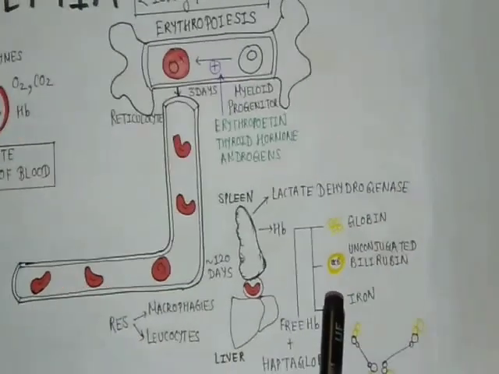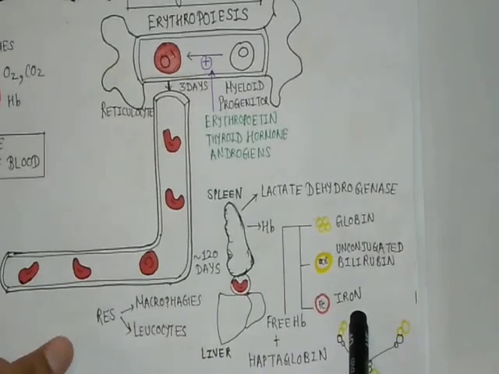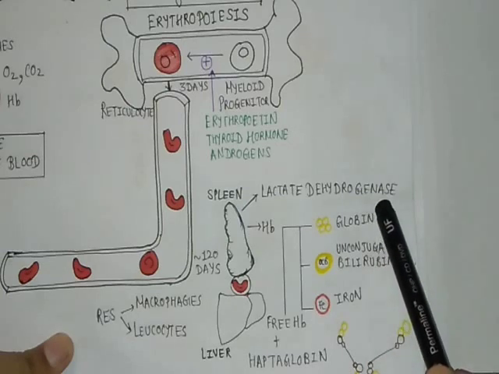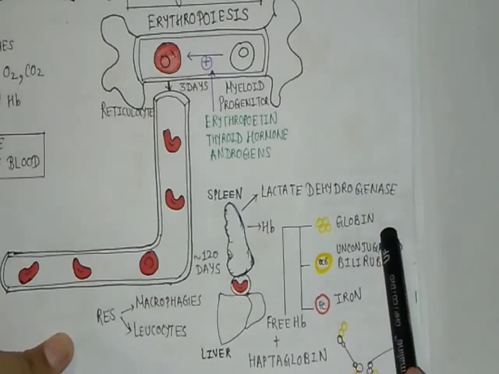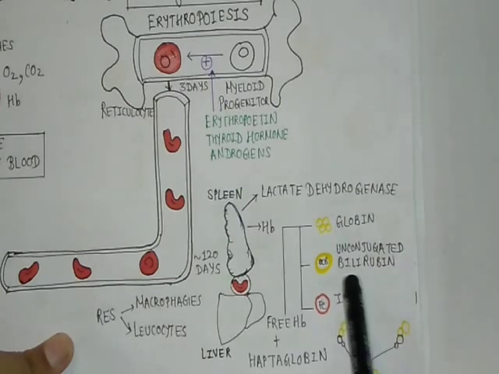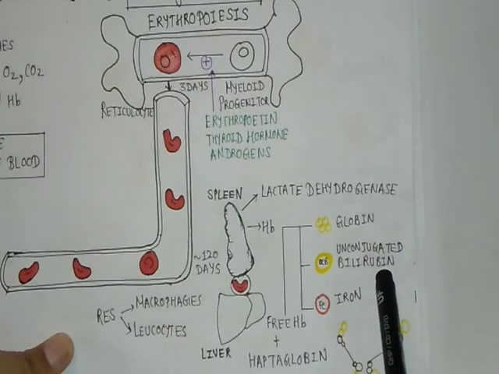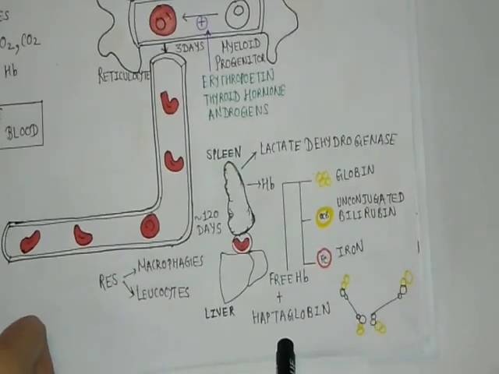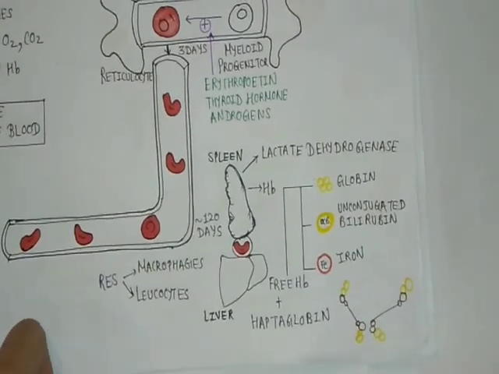If we are detecting any hemolysis of RBCs, we can also investigate the lactate dehydrogenase level, which we will find increased. Globin levels can also be increased. Bilirubin levels are increased, which may manifest as jaundice. Increased iron levels can be seen. However, the haptoglobin levels are decreased because they bind with the free hemoglobin.